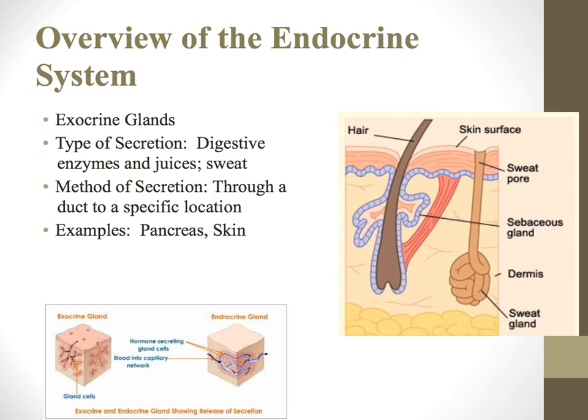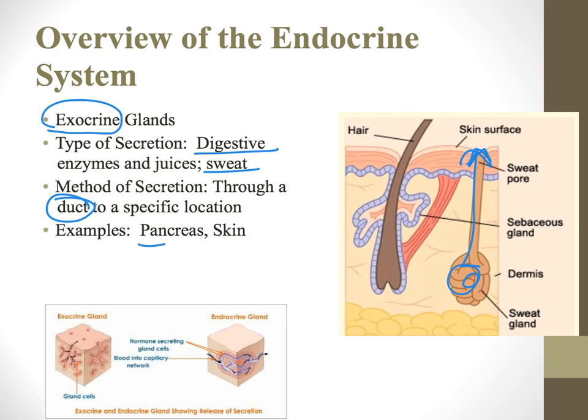Now, exocrine glands, which we've talked about previously, are very different. These secrete things like digestive enzymes or sweat through a duct. So they go to a specific place. They don't go into the blood.